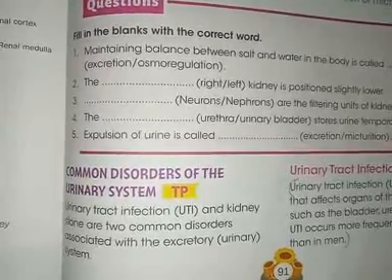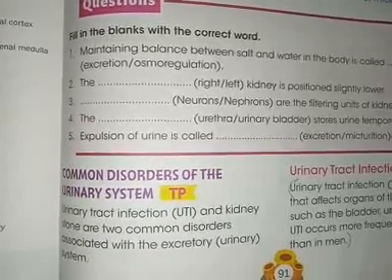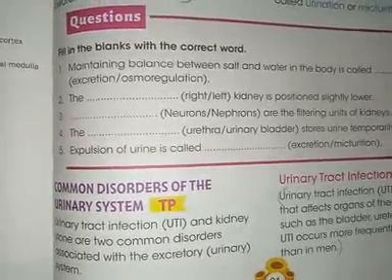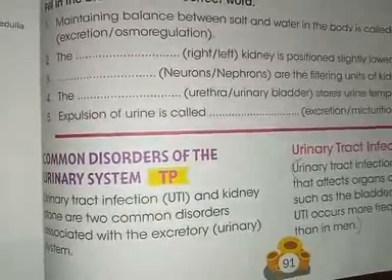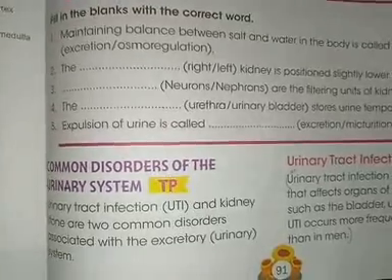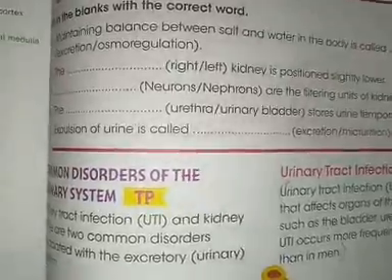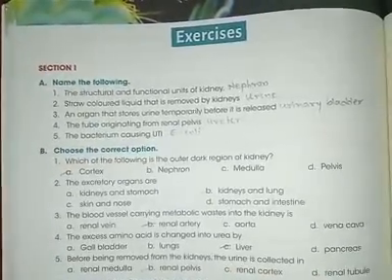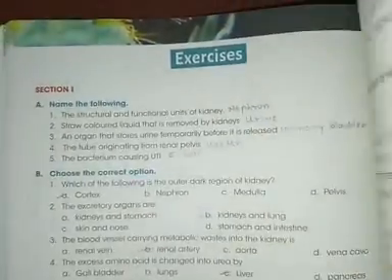Two disorders we studied: the UTI, that is urinary tract infection, and kidney stone. After that we studied a special case of kidney failure also, right? So all these things we have studied in our chapter of human excretory system. So now we are going to discuss about the questions. So you will first have your textbook in your hand to mark the answers, and then you will go to page number 94.